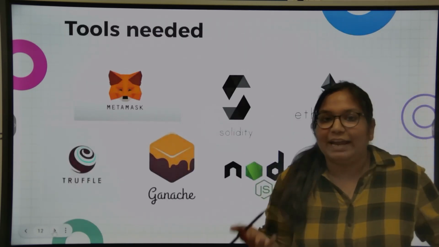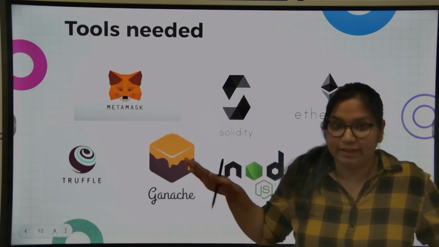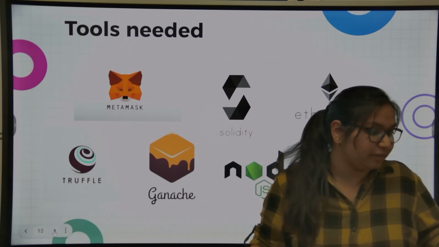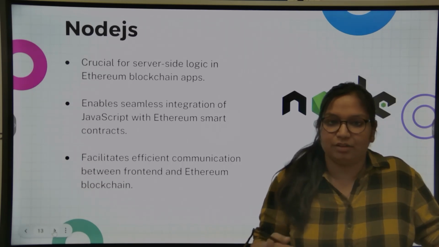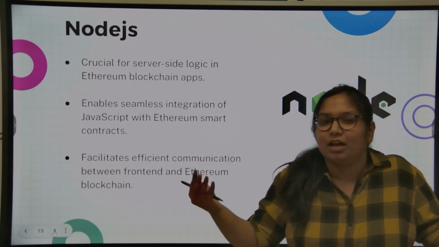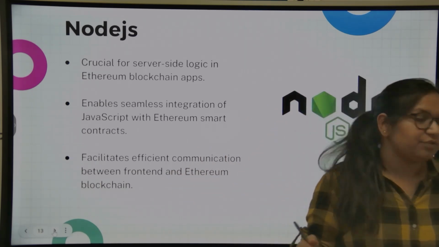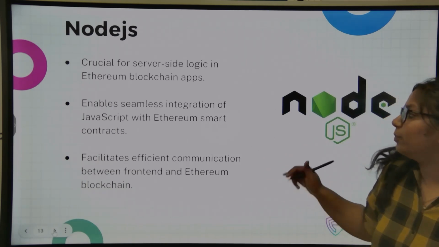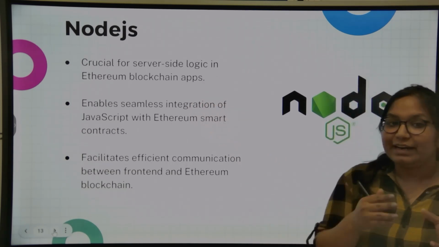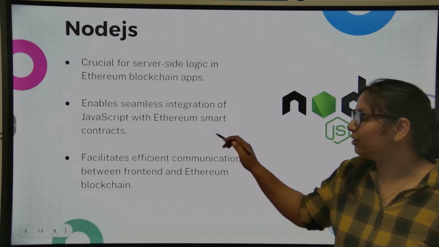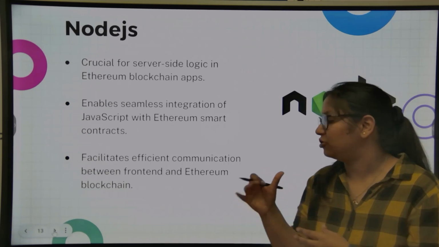Okay. So for writing and deploying these smart contracts, we need some tools. These are the tools we will need further. We will see one by one what each does. The very first is Node.js. I guess all of us will be familiar with Node.js because all of us are working on the development side. Node.js is a very popular language used for server-side scripting. It's also crucial in Ethereum blockchain applications for server-side logic. It provides integration of JavaScript with smart contracts. It also facilitates efficient communication between the front end and the Ethereum blockchain.